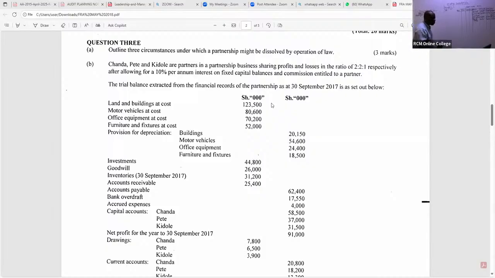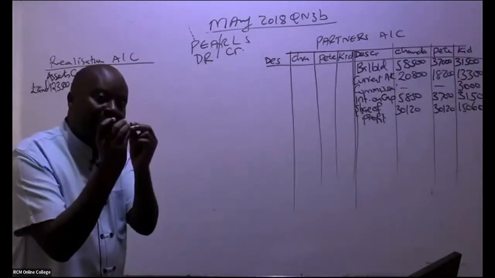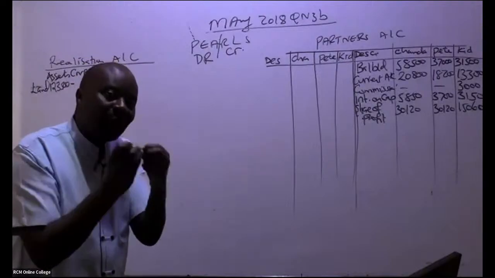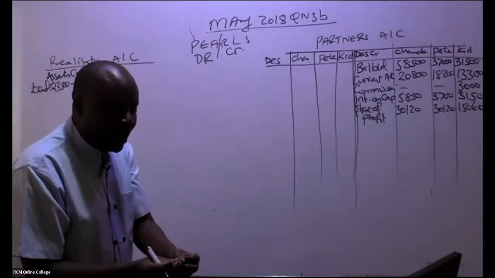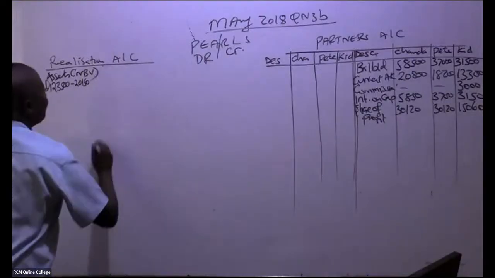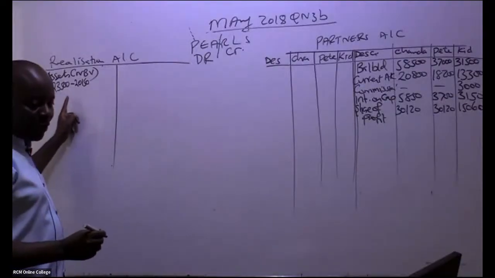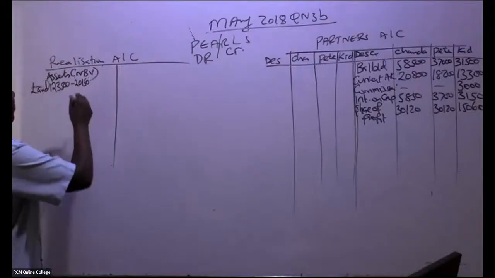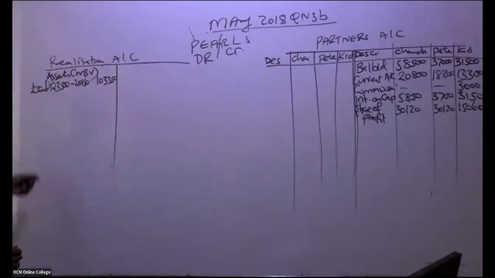What is the accumulated depreciation for buildings? You can see a provision for depreciation, buildings, is 2,150. So remember, it's net book value. How do we get net book value? It's cost minus accumulated depreciation. Accumulated depreciation is the same as provision for depreciation. All right, so we have here 123,500 minus 2,150. Is there somebody who can give me this? How much do we have here? For land and buildings, you have to write in full. I'm being given a figure of 103,350. We go and pick the next.